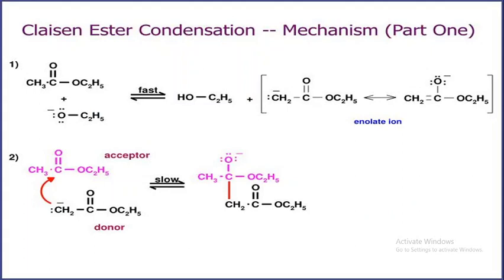Claisen ester condensation mechanism, part 1. First, ethyl acetate reacts with ethoxide. It is a fast step.